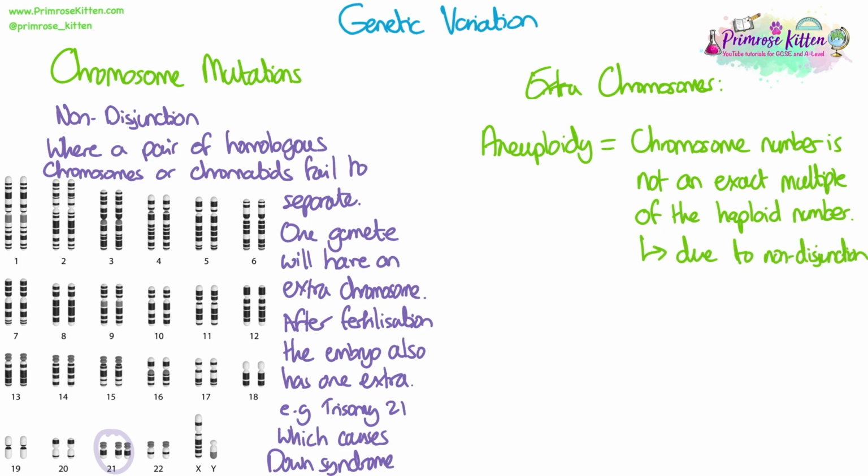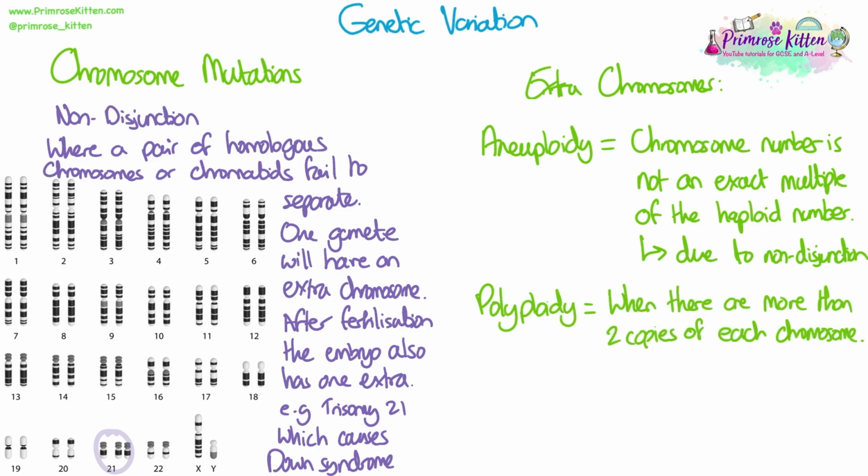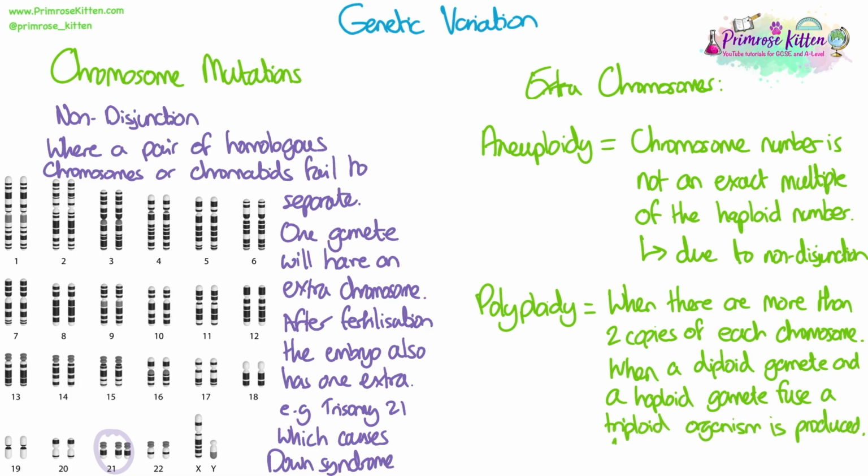And then we have the other term, which is polyploidy. This is when there are more than 2 copies of each chromosome. This can happen when a diploid gamete and a haploid gamete fuse, so a triploid organism is produced, as an example, because this time they will have 3 copies of each chromosome. So in aneuploidy, the chromosome number is not an exact multiple, and trisomy 21 would be an example because we've just got 3 copies of just one chromosome. Whereas in polyploidy, we would have 3 copies of every single chromosome from 1 to 23, sorry. So this is the difference between those two terms.